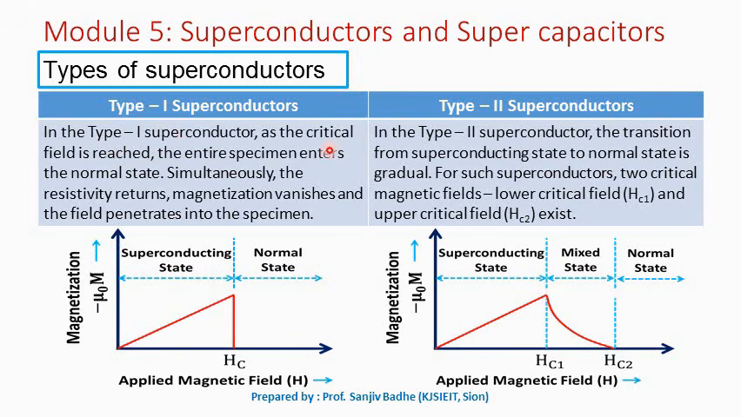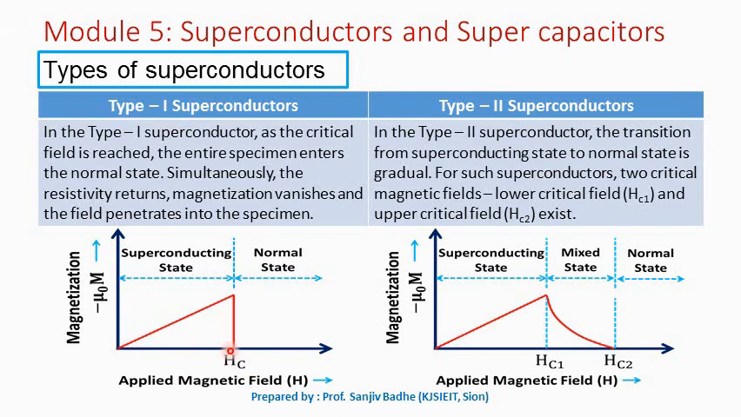In type 1 superconductor, as the critical field is reached, the entire specimen enters into the normal state. Simultaneously, the resistivity returns, magnetization vanishes, and the field penetrates into the specimen. So this is what happens in type 1 superconductors when you apply the external magnetic field.